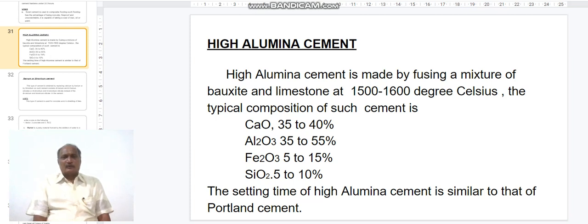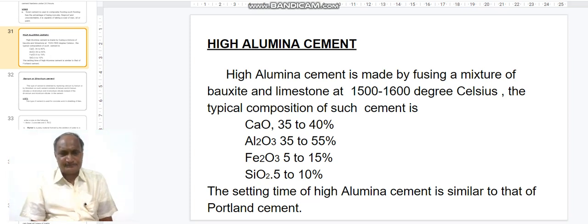The typical composition of such cement is lime, that is CaO, 35 to 40%, alumina, that is Al2O3, 35 to 55%, ferric oxide, that is Fe2O3, 5 to 15%, silicon dioxide 5 to 10%. The setting of high alumina cement is similar to that of Portland cement.